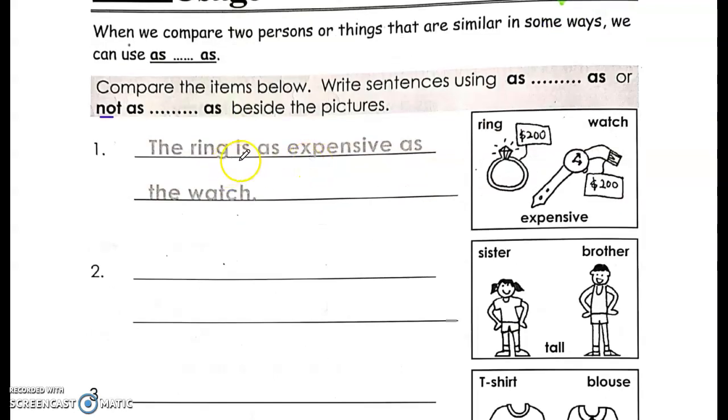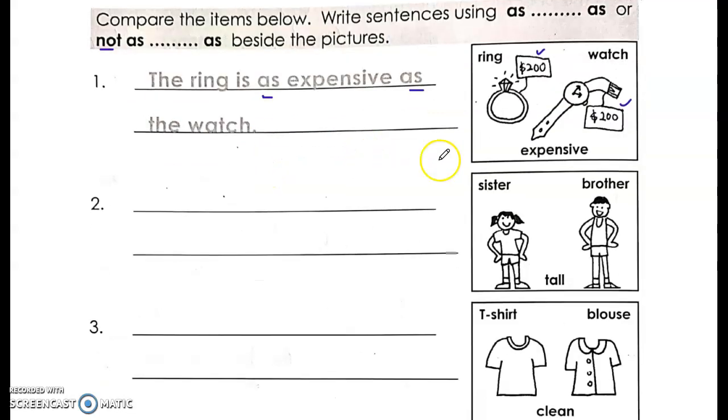Okay, so for example, the ring is as expensive as the watch because they are of the same price, therefore it is "as expensive as". So now let's look at this.